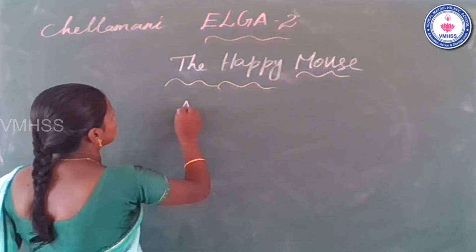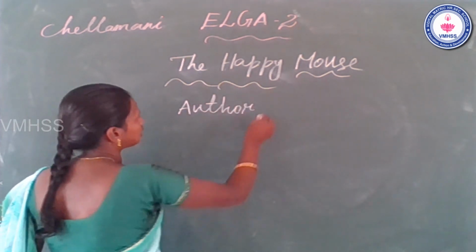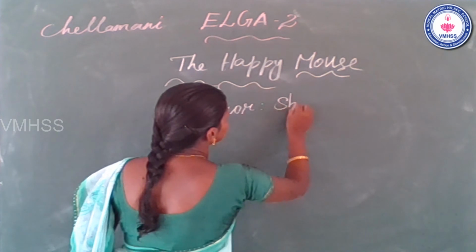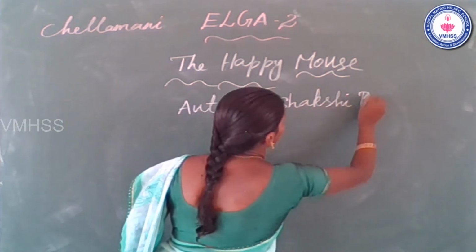Author, who's the author, students? Yes, the author name is Sakshi Bhatia. Sakshi Bhatia.